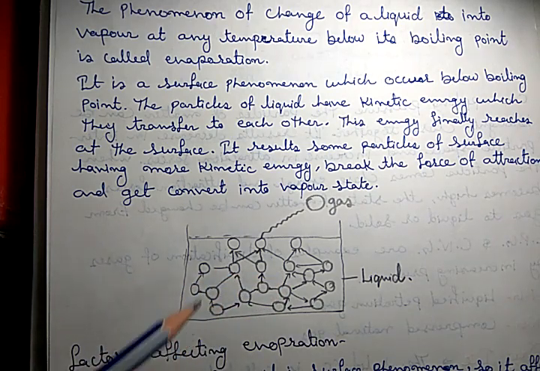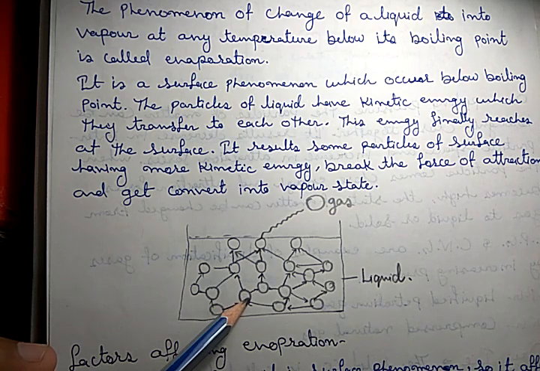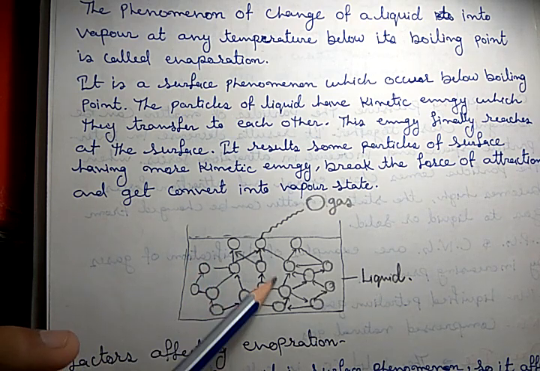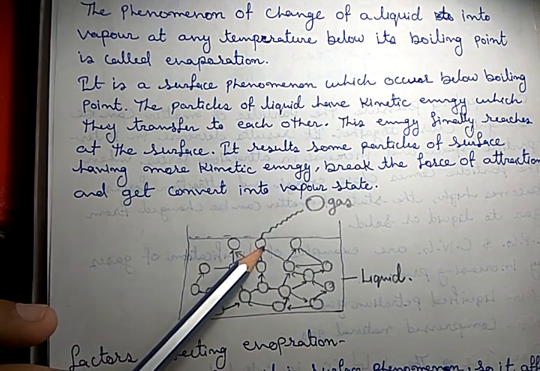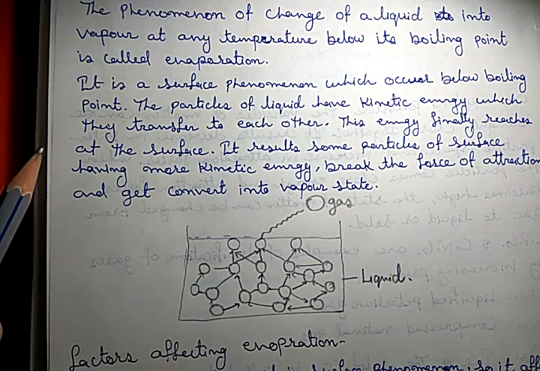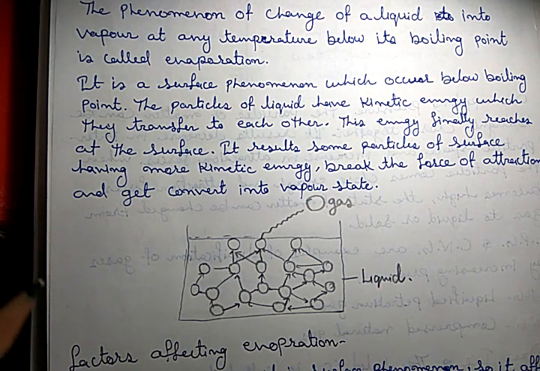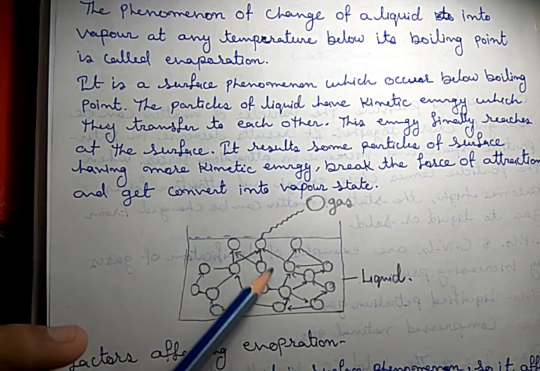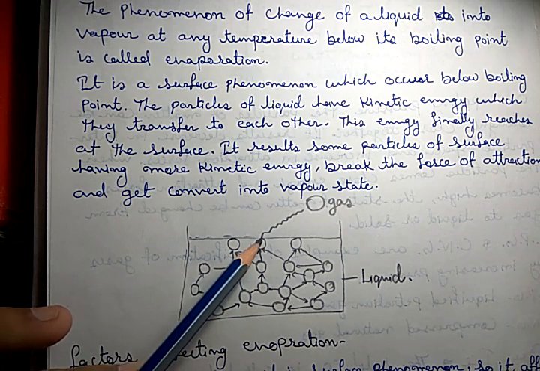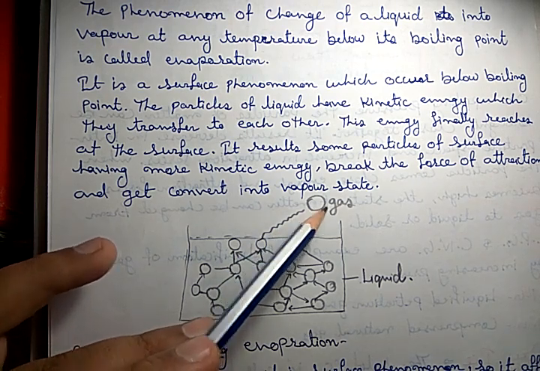During this striking, they transfer the kinetic energy to each other. Finally, when this kinetic energy reaches the surface particles, they get enough energy to escape from the liquid state and turn into gas.